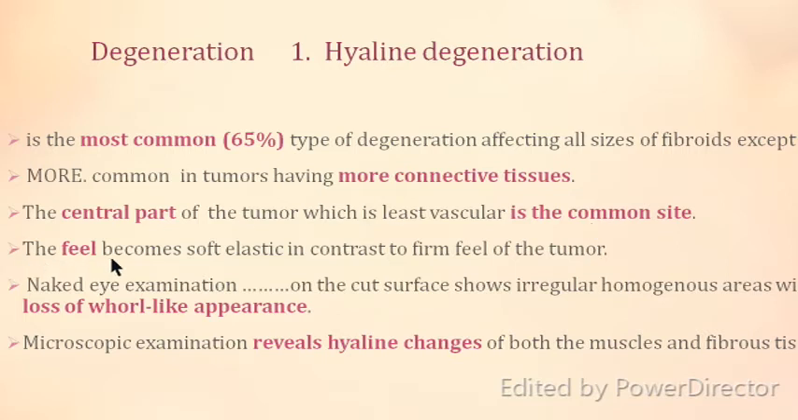As such, the fibroid which was firm initially becomes soft and elastic. When you see on examination, the cut surface shows irregular homogeneous areas with a loss of whorl-like appearance. Microscopic examination reveals hyaline changes of both muscle and fibrous tissue.